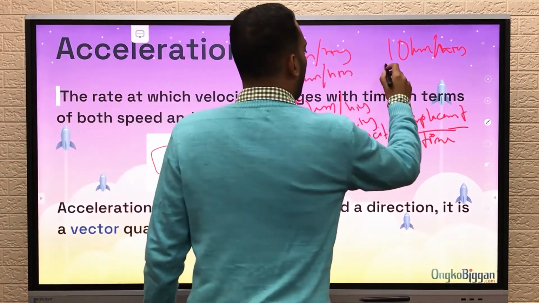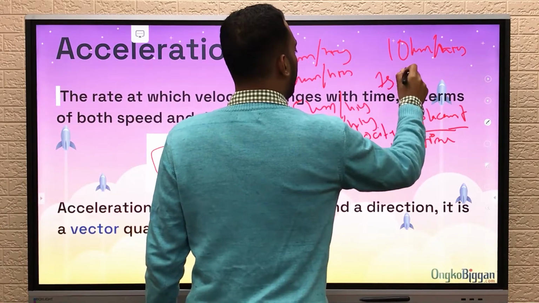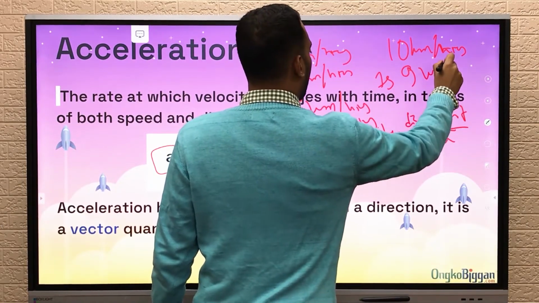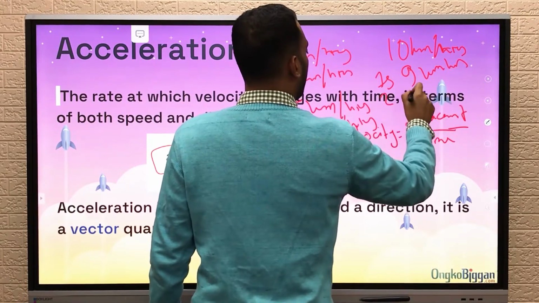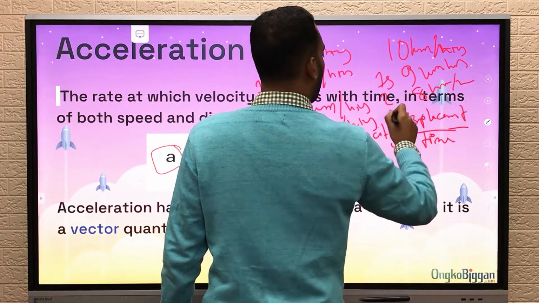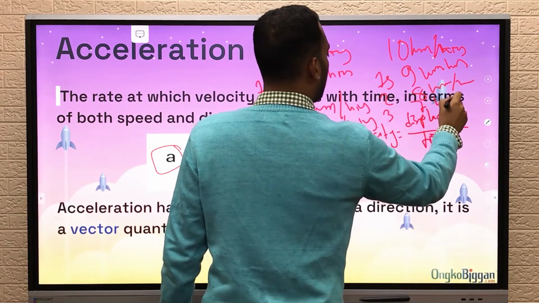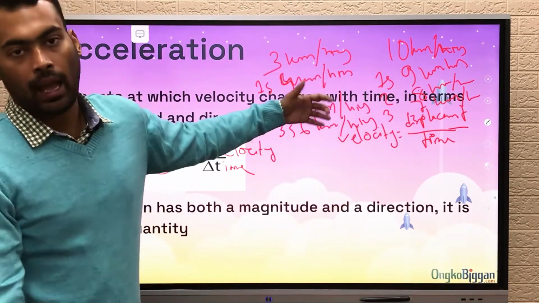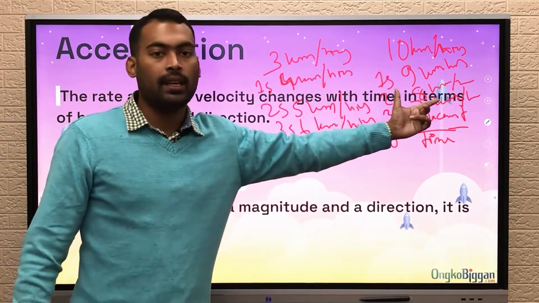So suppose in the first second you decrease the velocity and it becomes 9 kilometers per hour, and after 2 seconds the velocity of the car becomes 8 kilometers per hour. After 3 seconds it becomes 7 kilometers per hour. So this is also an acceleration, but this is a negative acceleration.